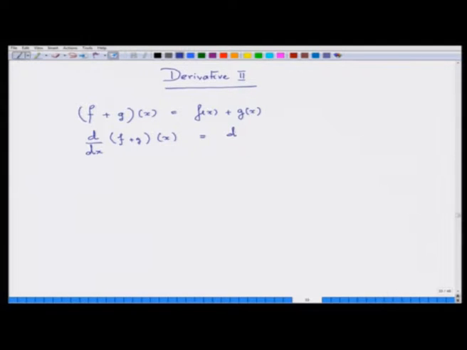You can simply prove even from the first principle, the limit, the definition, that this is nothing but d/dx of f(x) plus d/dx of g(x), or df/dx plus dg/dx. You can write whichever way you think it is comfortable to you.